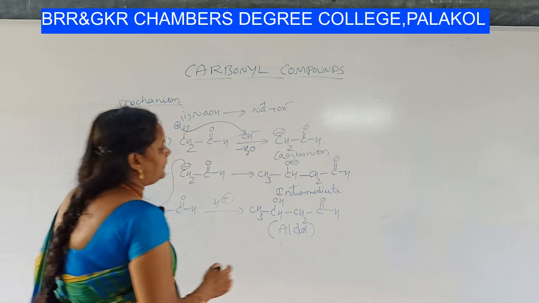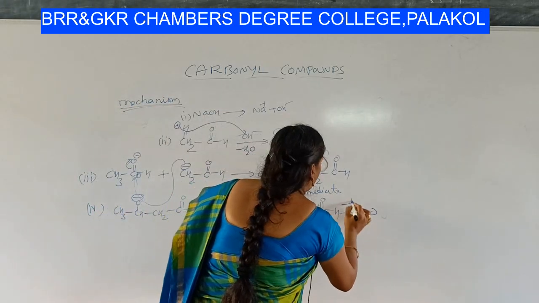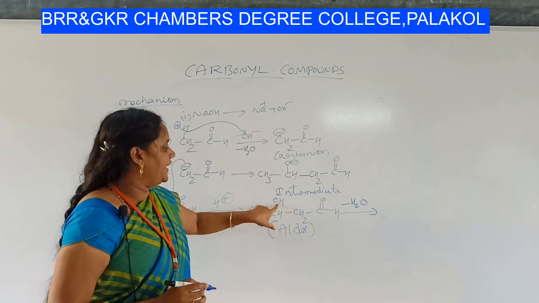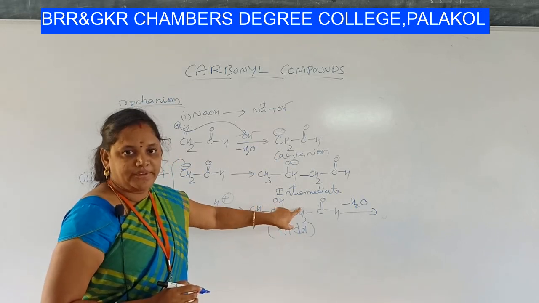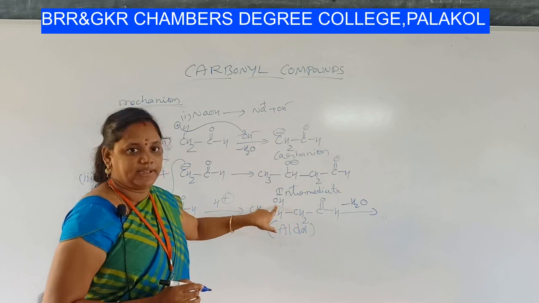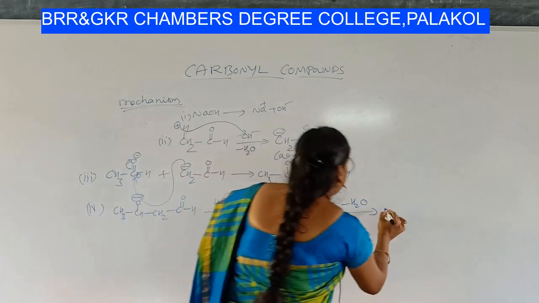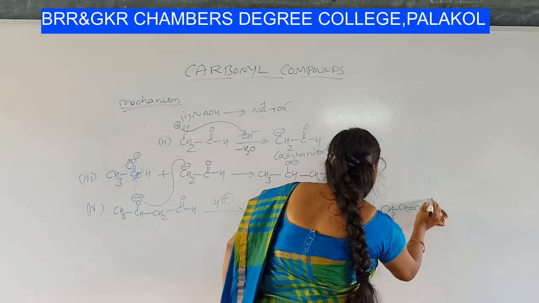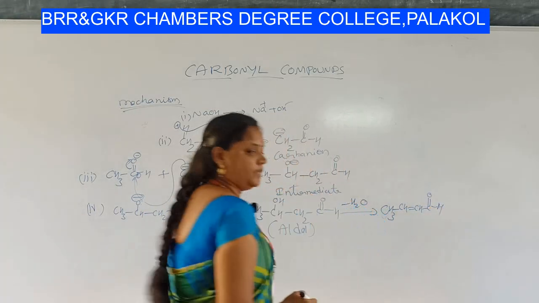And in the next step, if you simply remove water, H from here, OH from here, you will get CH3 CH double bond CH C double bond OH.